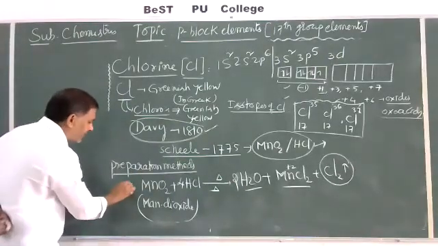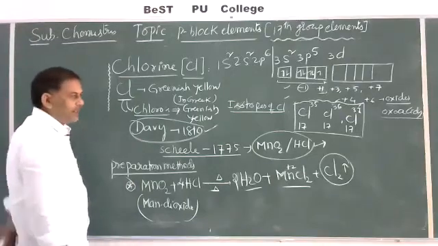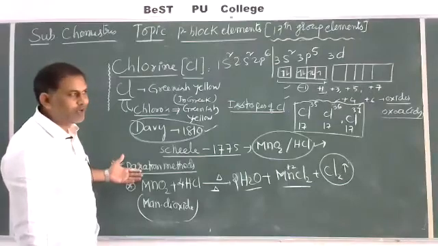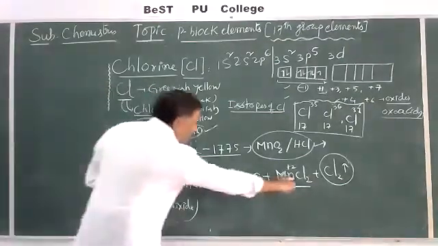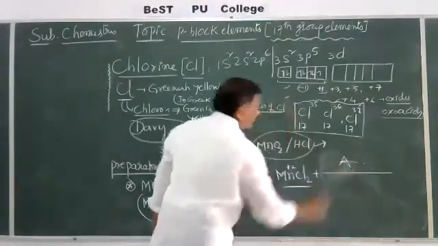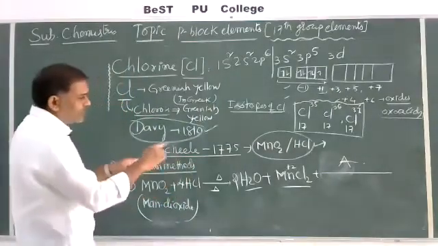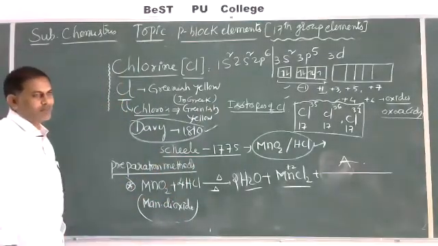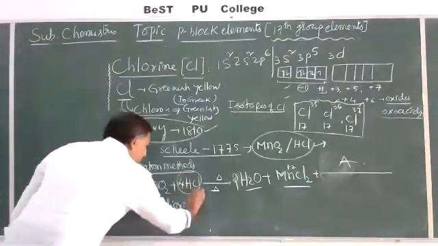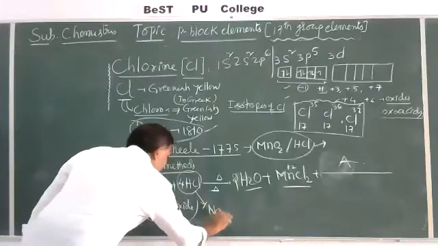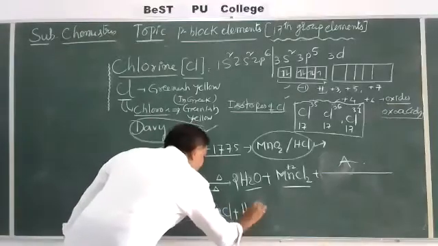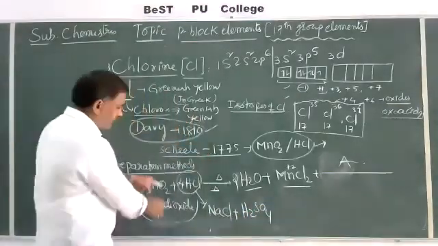This is the very, very important first preparation method. In examination, they won't ask to write any 2, 3, 4 preparation methods of chlorine. They'll ask, complete the following reaction. So very simple reactions, one word answers, are important. And the same here, instead of hydrochloric acid, the same reaction, we can use sodium chloride plus sulfuric acid with MnO2.